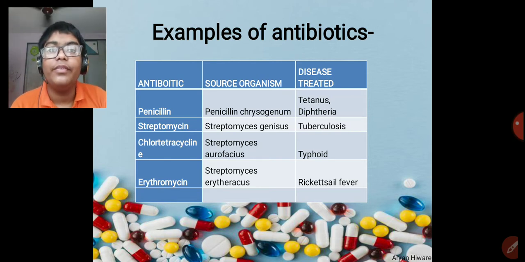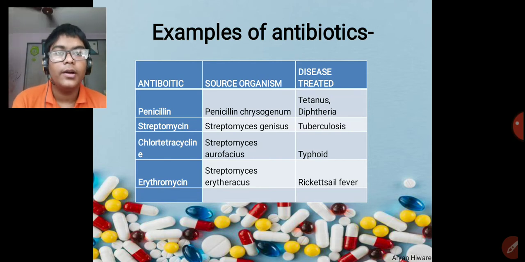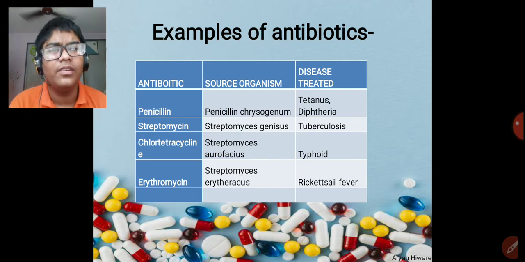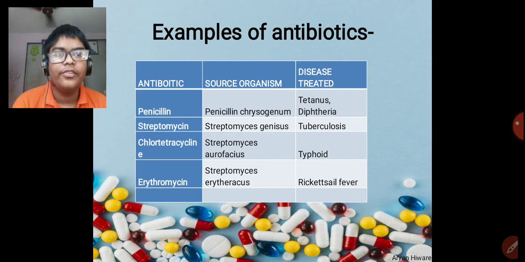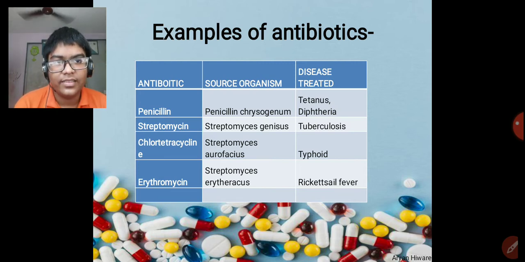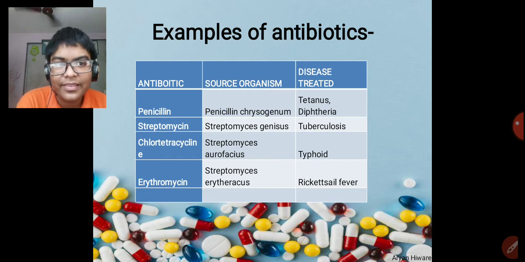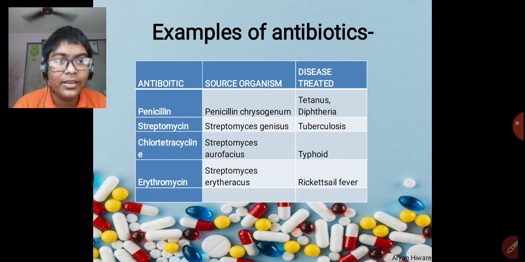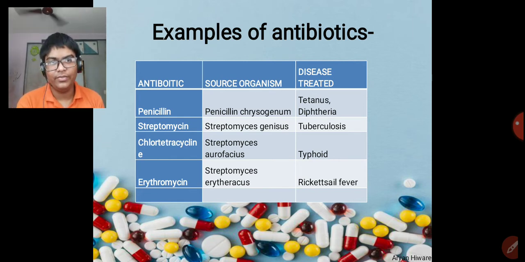many families with different bacteria. So the disease treated by this chlorotetracycline is typhoid. Then erythromycin is from Streptomyces erythraeus. Erythromycin, erythraeus. You can learn it. Then this treats diseases like rickettsial fever.